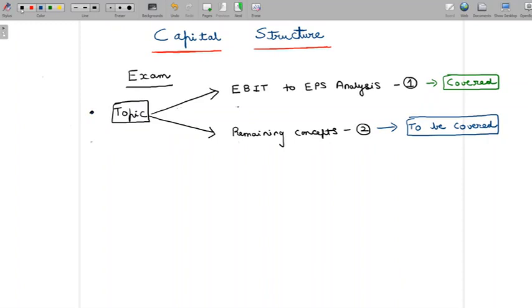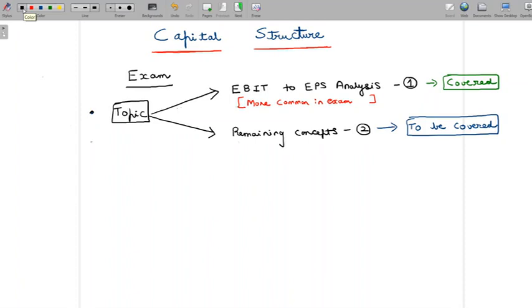More importantly, the other reason why I would like to break this topic into two parts is that from the perspective of the exam, as far as I have looked into the past exam question papers, I feel that you are likely to get more questions from the first part. So EBIT to EPS analysis is more common with respect to its appearance in the exam question paper.